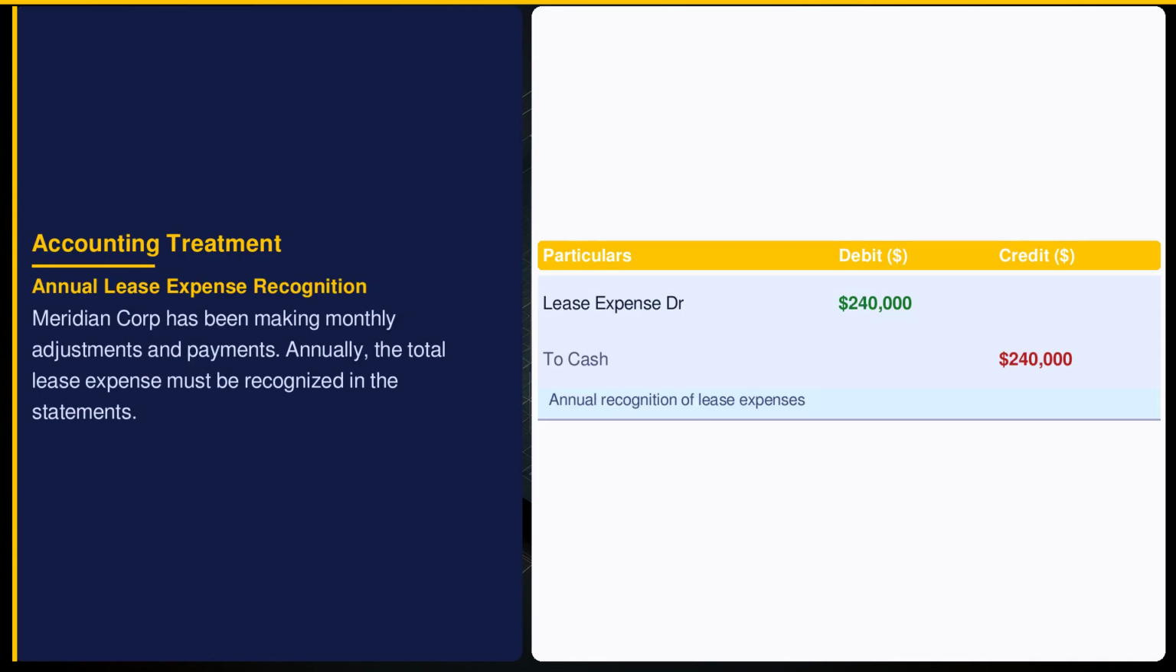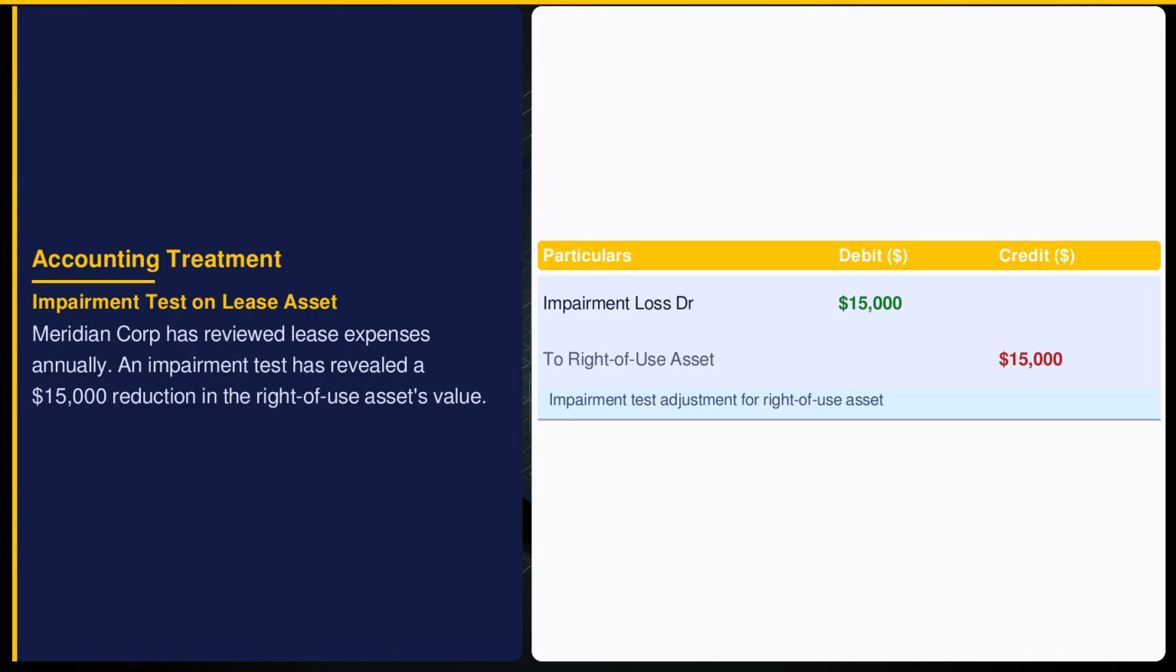Annual lease expense recognition ensures comprehensive expense accounting for the year. ASC 855 requires this $240,000 recognition to capture the full leasing cost, aligning lease expenses with actual cash outflows for accurate financial reporting. ASC 855 requires impairment tests to ensure assets aren't overstated.